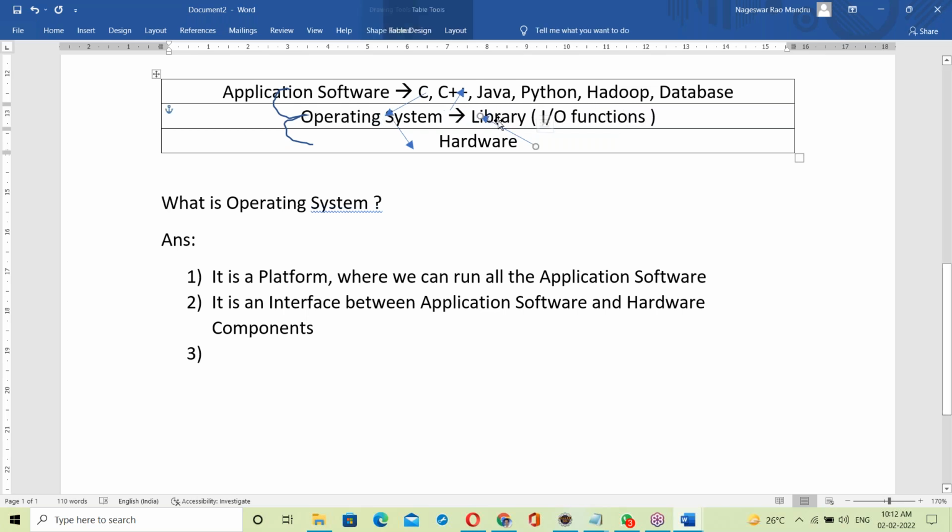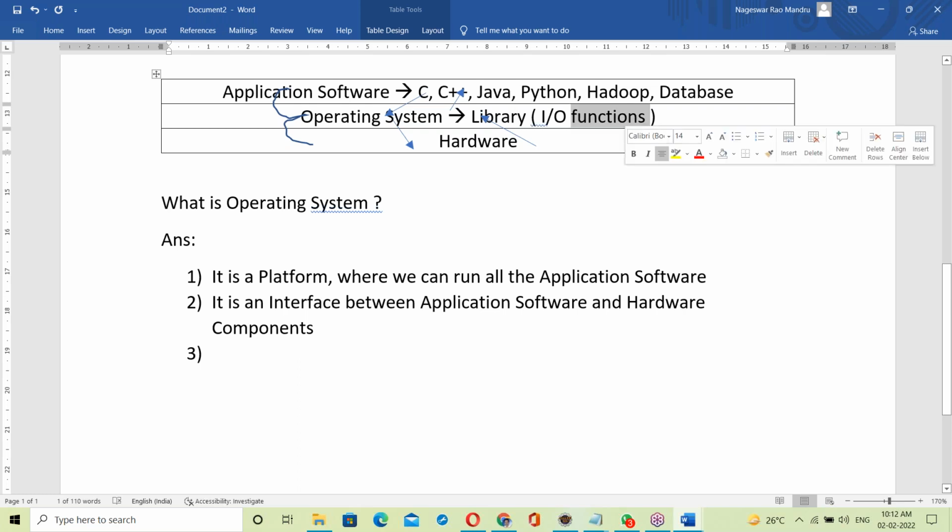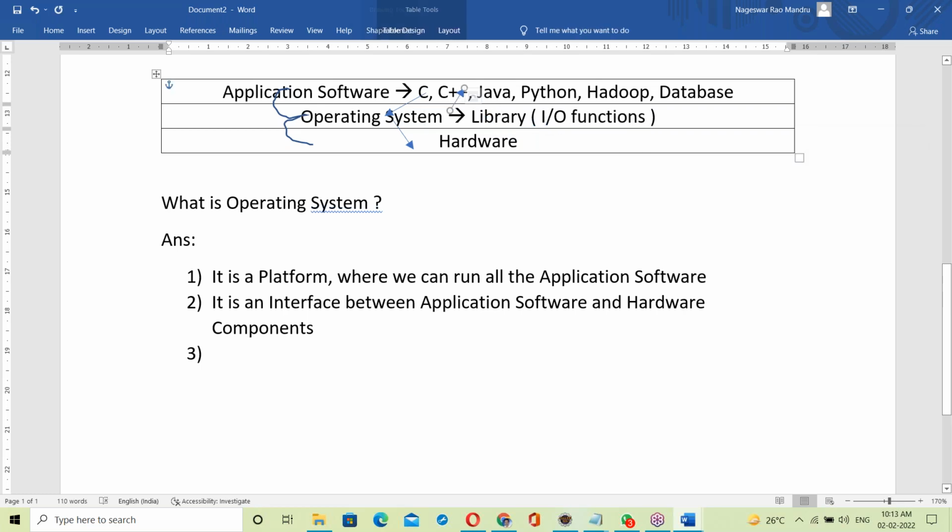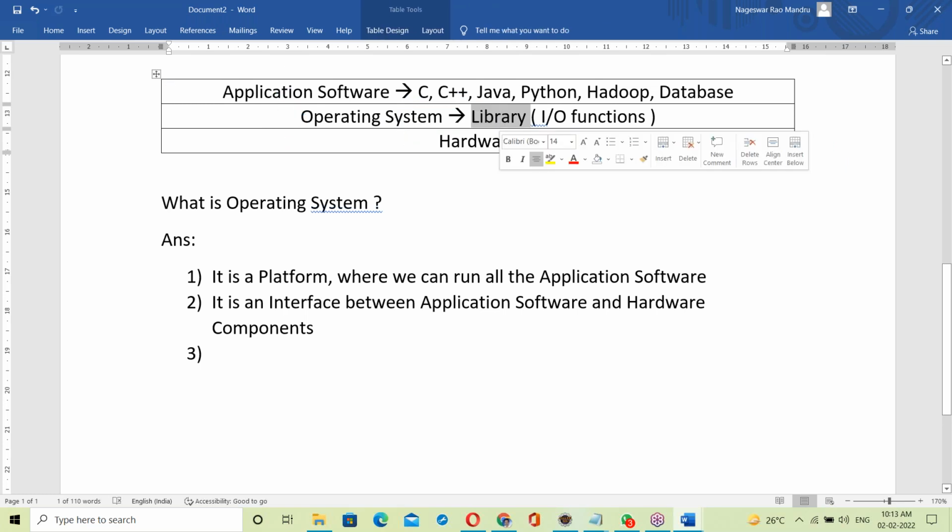Library input output functions means C language functions. See, almost all operating systems were developed in C language: Unix in C, Linux in C, Windows in C. That means C language functions, input output functions. A library is a collection of functions, and it contains all the functions to perform IO operations.